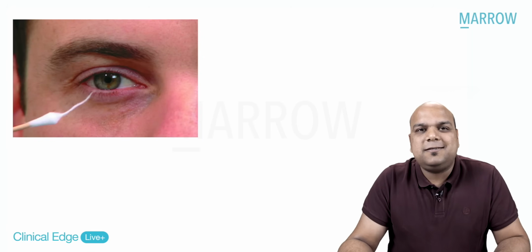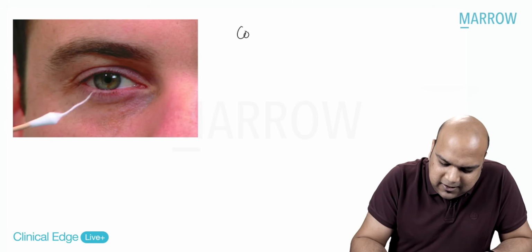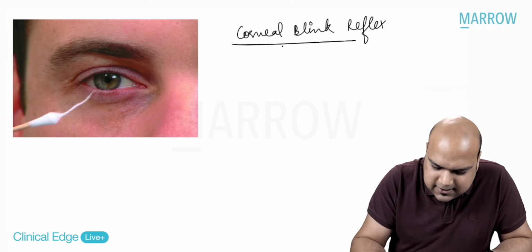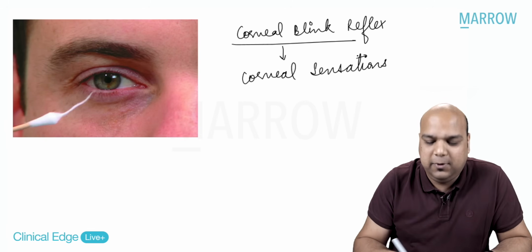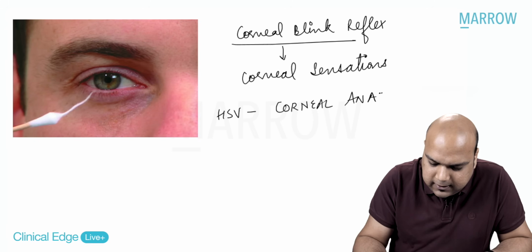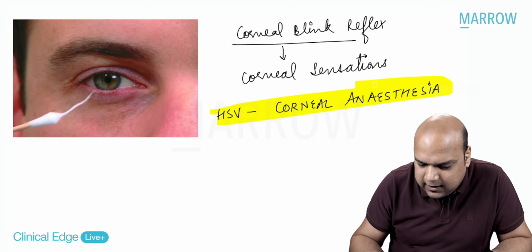Let us see this image. What are we doing, everybody? We are doing the corneal blink reflex, to check the corneal sensations. Why? Because we know herpes simplex causes corneal anesthesia. Hallmark. The hallmark of all cases of herpes is corneal anesthesia.